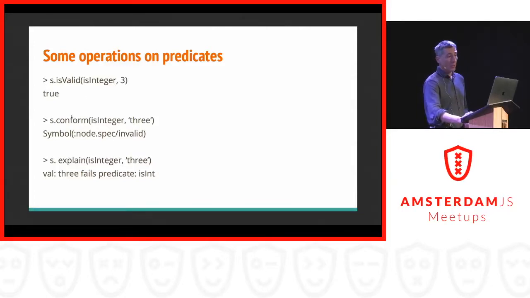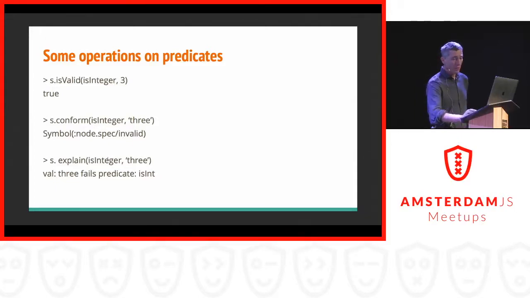If you want to have some more information, just true and false is not that much information. You can say, well, does the value 3 or the string 3 conform to the specification is integer? And in this case, it will say, no, sorry, it doesn't, and it will return a string which has invalid. Even that is quite limited.